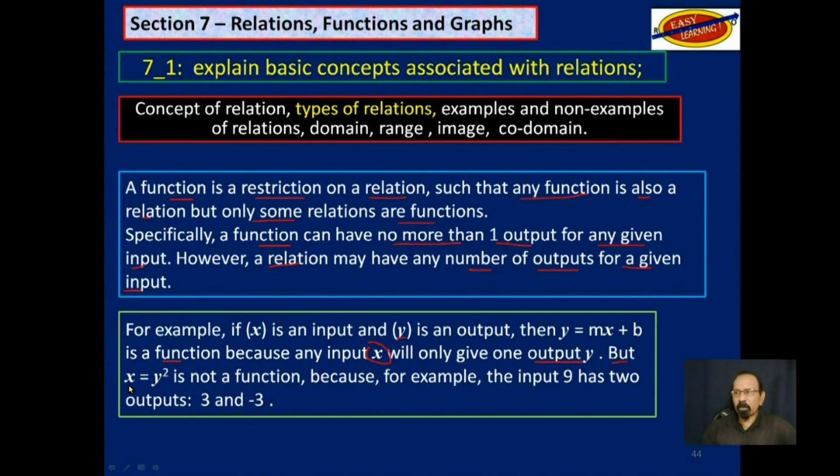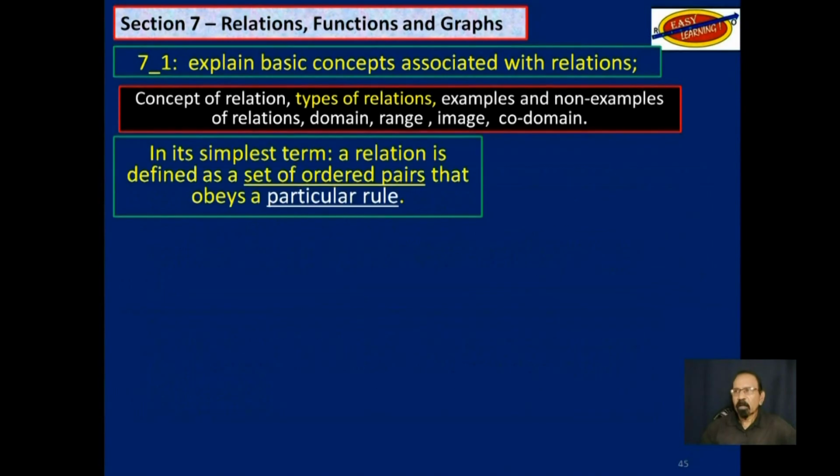But if you take another relation like this, X is equal to Y squared, this is not a function, because if you take, for example, 9 for X, you find that Y could be 3 or negative 3. So you have two outputs. In its simplest term, a relation is defined as a set of ordered pairs that obey a particular rule.